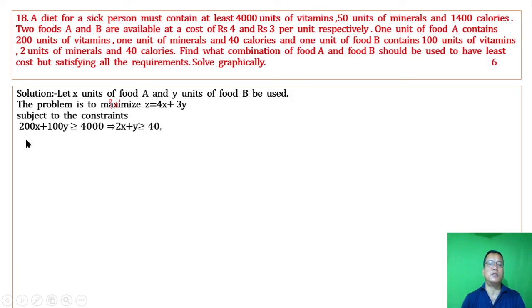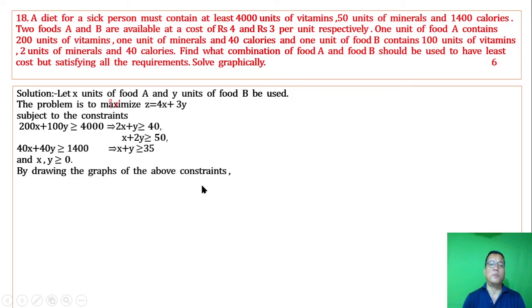200x plus 100y should be greater than or equal to 4,000 units of vitamins. Simplify. Minerals: x plus 2y greater than or equal to 50. Calories: 40x plus 40y greater than or equal to 1,400. Simplify. And x, y greater than or equal to 0.